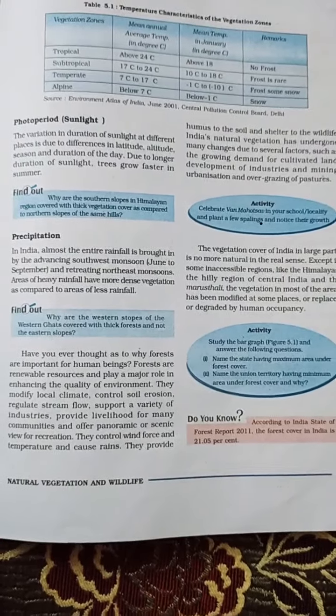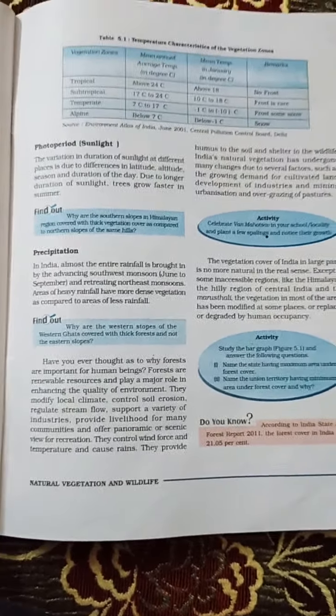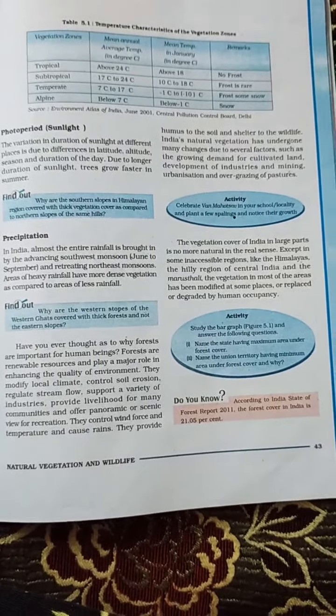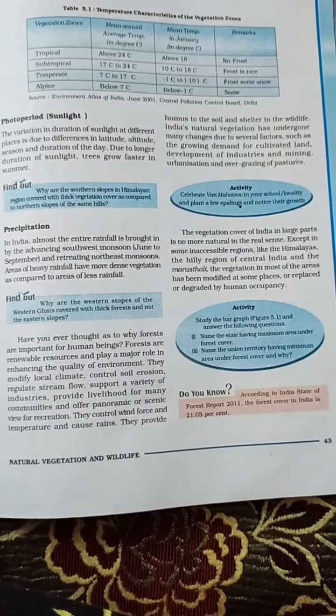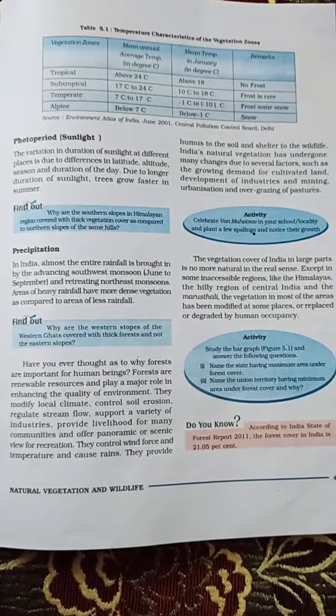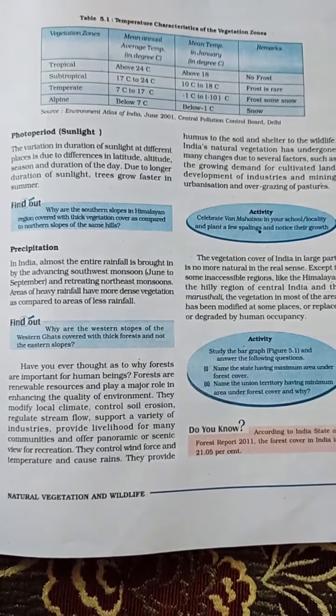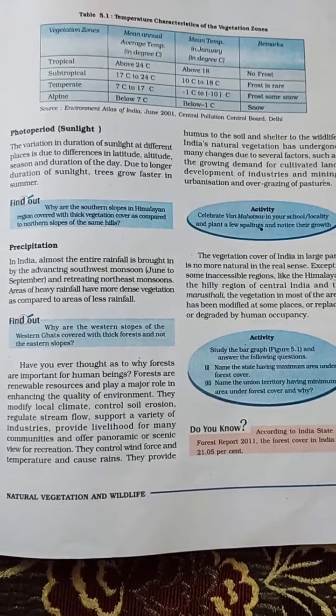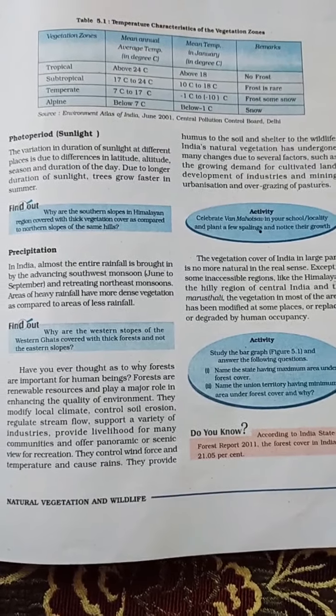Human beings are an important part of the ecosystem. They utilize vegetation and wildlife, and their greed has led to overutilization of resources. They cut trees and hunt animals to such an extent that they have reached the verge of extinction.